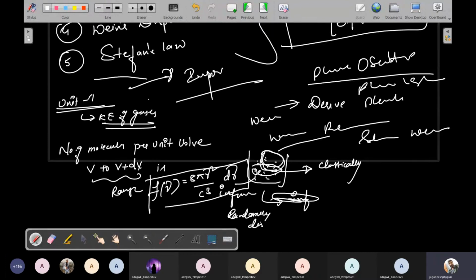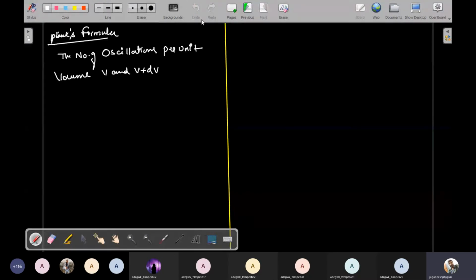This formula is derived in the first unit actually. So once again I use that same formula in this concept. So the total number of oscillators per unit volume between nu and nu plus d nu is given by f of nu equal to 8 pi nu square by c cube into d nu. Here nu is nothing but the frequency of the oscillator.